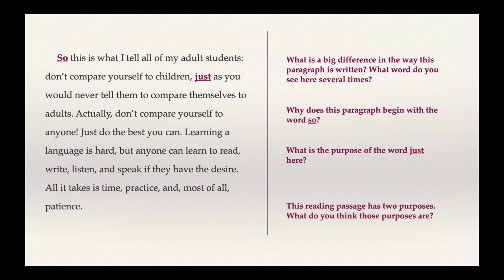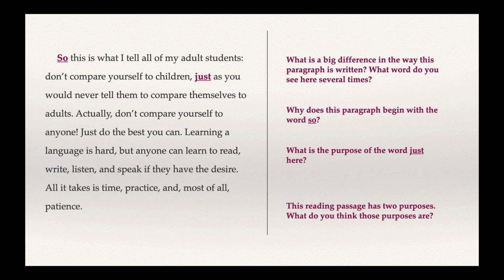Now in this sentence, we also have the word just. And just is a word that has a couple different meanings. What does it mean here? Don't compare yourself to children, just as you would never tell them to compare themselves to adults. Here just means similarly. So for example, if you want someone to do what you're doing, you can say, do just as I do. That means do the same as I do.